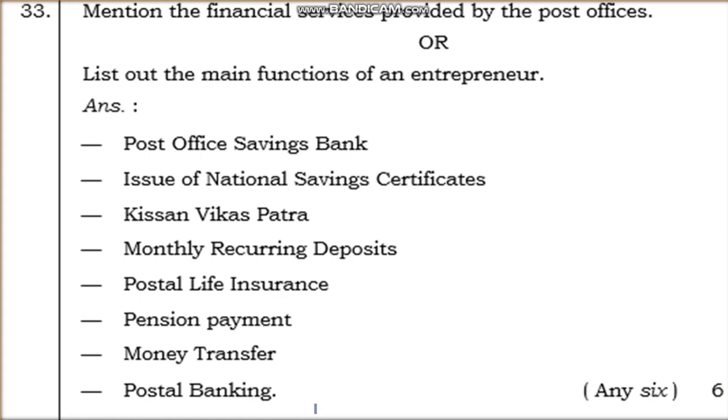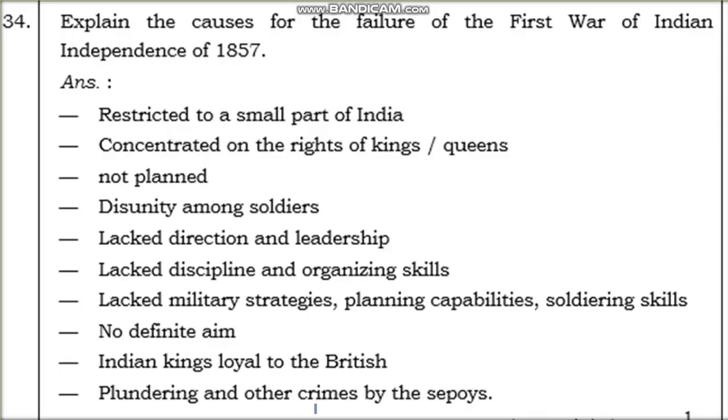So it may be savings bank, national savings certificates, Kisan Vikas Patra, monthly recurring deposit, postal life insurance, pension payment. So all these points come under the post office services. Okay, now let's move on to the next question. The next question is explain the causes for the failure of the first war of Indian independence of 1857.